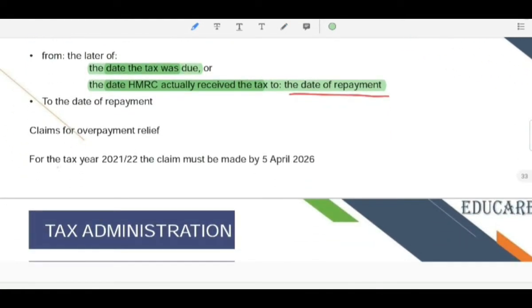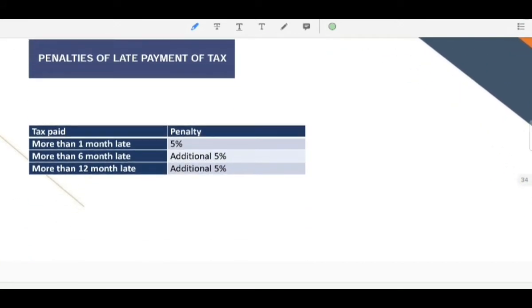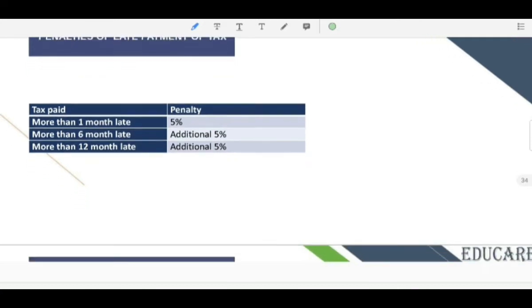Claims for overpayment relief for the tax year 21-22: the relief must be claimed by 5th April 26. Penalties for late payment. If tax is paid more than 1 month late, then 5% of the amount of tax. If it is paid more than 6 months late, then an additional 5%. And if it is more than 12 months late, it is an additional 5%.